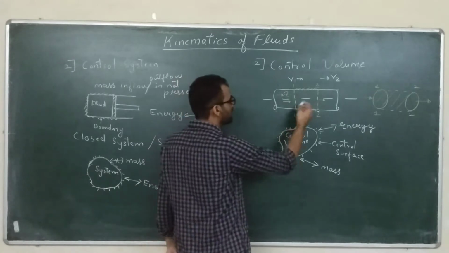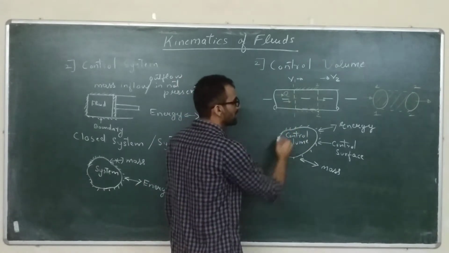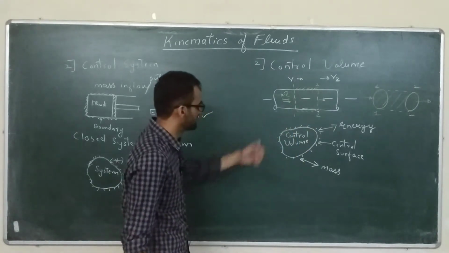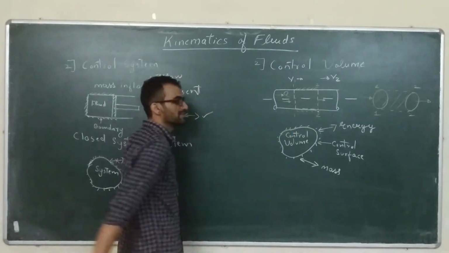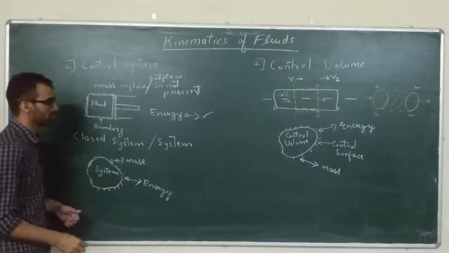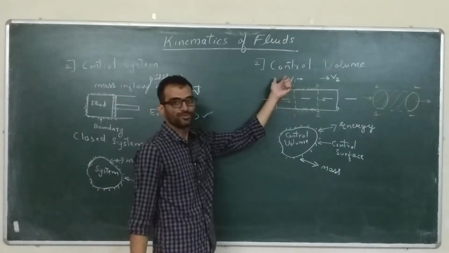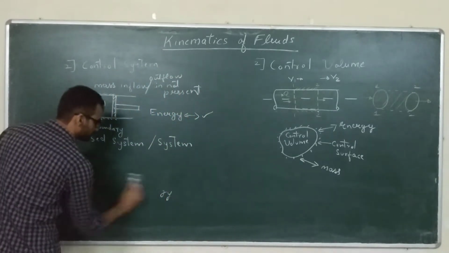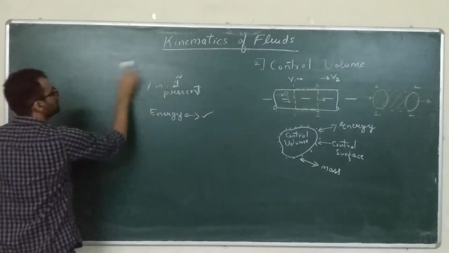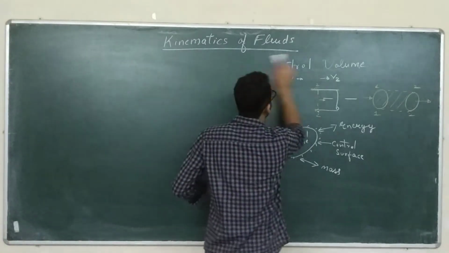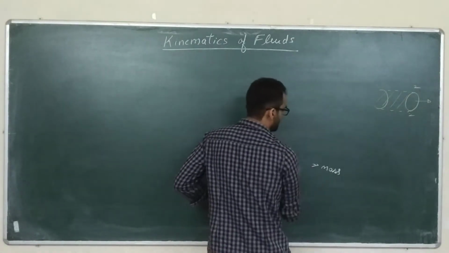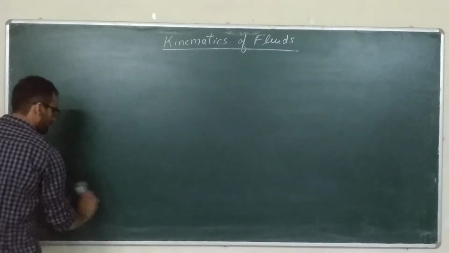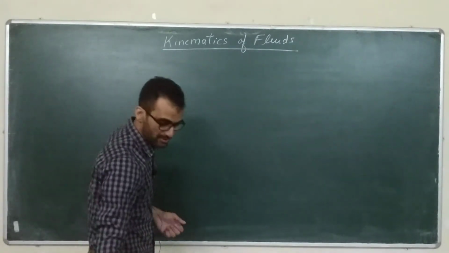So you can then calculate the energy loss, and the pressure drop across this control volume, etc. So these are the two ways in which we study fluid mechanics problems. Mostly we will deal with the control volume approach for our study. Now using this control volume approach, I will try to derive an expression for the continuity equation.